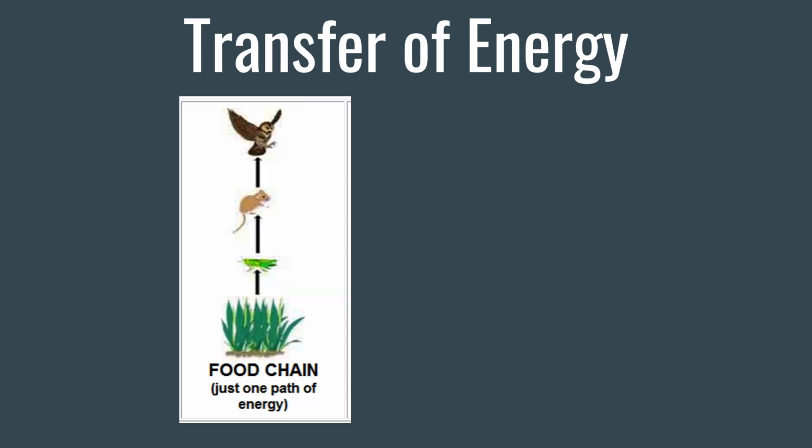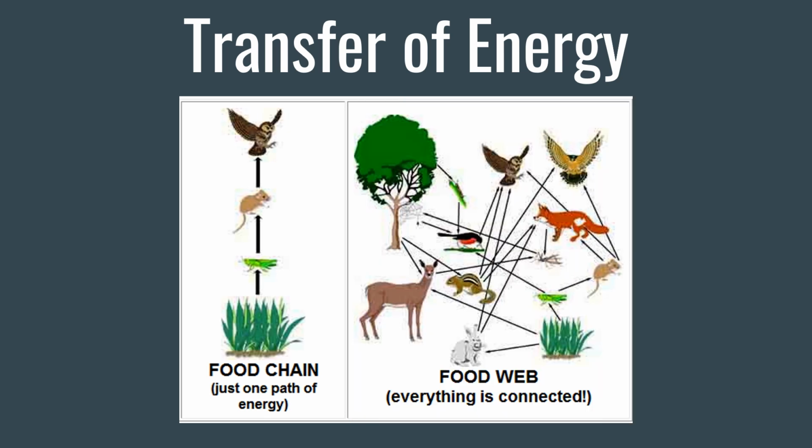A food chain shows one pathway that energy is transferred as food through an ecosystem. A food web shows all of the possible pathways that energy is transferred as food through an ecosystem. In other words, a food web shows all of the possible food chains in an ecosystem.